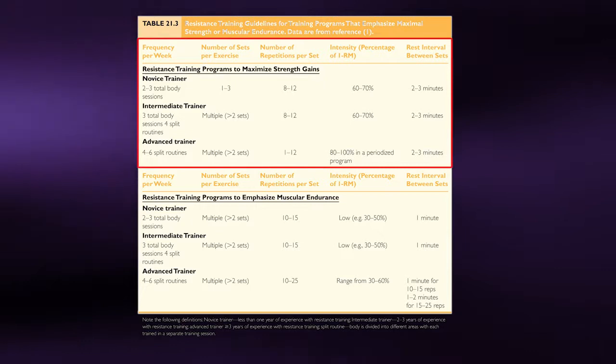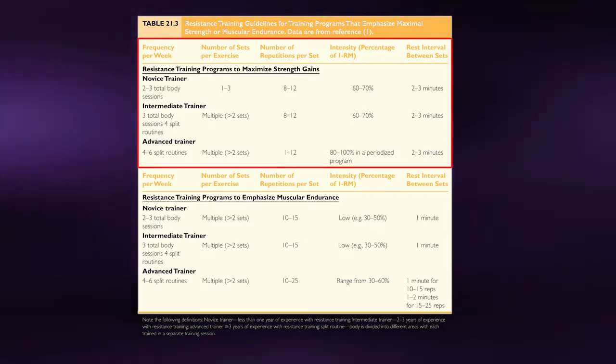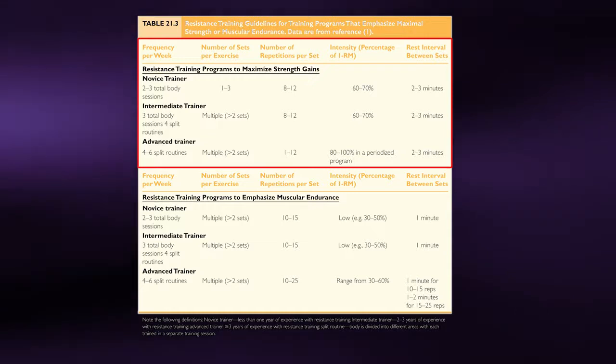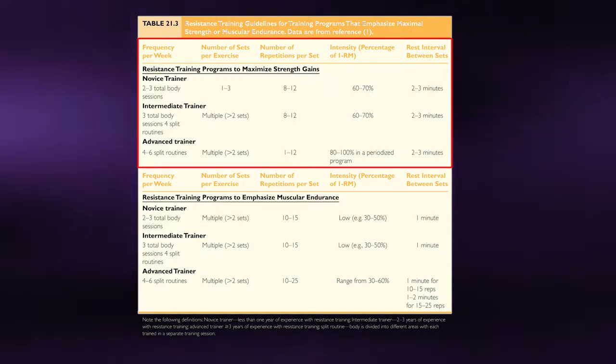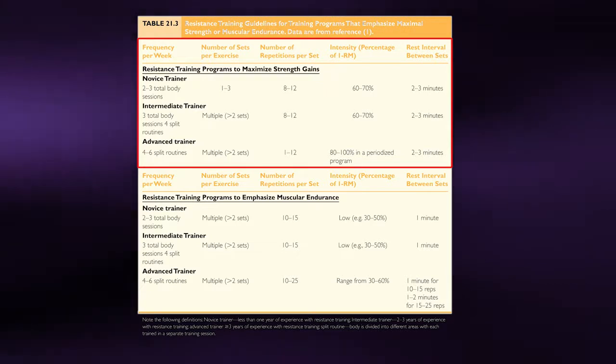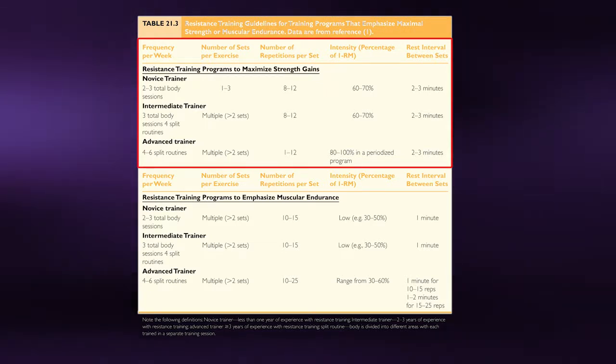To maximize strength gains, a higher intensity or percentage of your 1 repetition maximum should be used with fewer repetitions per set. Over time, as you become stronger, you should increase both the number of sets as well as the intensity. It is not uncommon for experienced weight trainers to perform just 1 to 3 repetitions per set at extremely high intensities approaching 100% of their 1 repetition maximum. Split routines are also common among more advanced trainers, where specific muscle groups are targeted one day and other muscle groups are trained on a separate day.